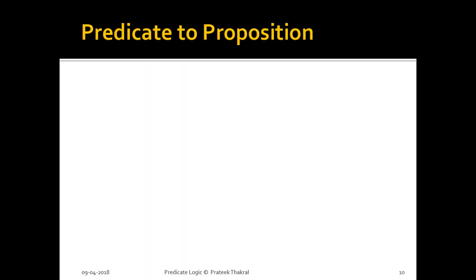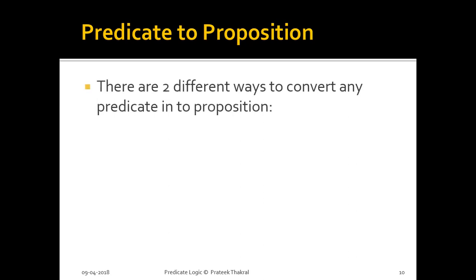Before studying the quantifiers, we already know that there are two types of mathematical logic, that is predicate logic and propositional logic. Propositional logic we have already discussed, and currently we are discussing another type of mathematical logic, that is predicate logic. Predicate logic can be converted into propositional logic, and propositional logic can also be converted back to predicate logic. So there are two different possible ways to convert any predicate into its equivalent proposition.